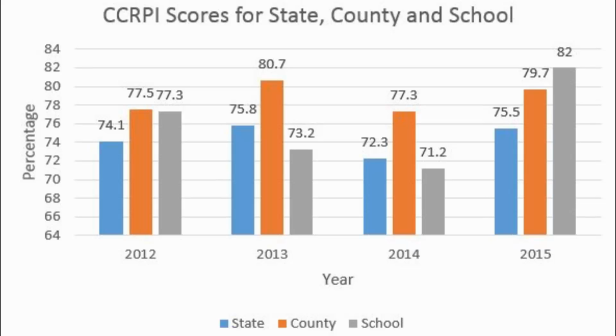In 2015, we saw Wheeler High School make huge gains, moving from the previous year's CCRPI score, which determines the overall performance of the school, at 71%, making a huge leap to 82%. The total data is out of 100% for the school. We notice this huge gain. We also see this gain followed as well by state and county performing as well.